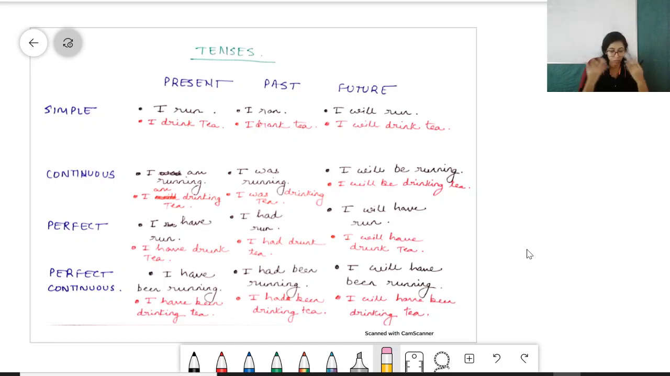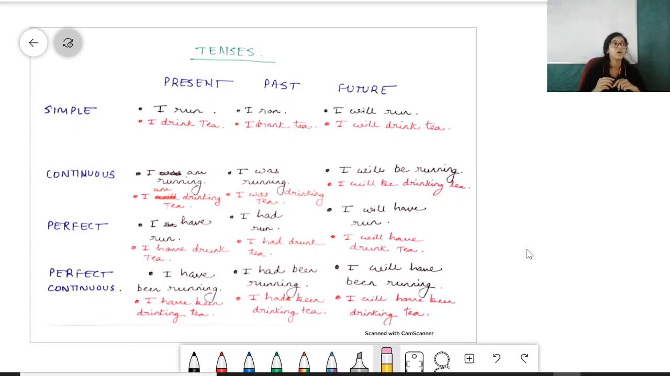Present is what is happening right now. Today is present. Everything that is happening in the present is called present tense. Okay? Past tense, whatever has happened before is called past tense. Yesterday was past tense, 2019 was past tense, 1947 was past tense.